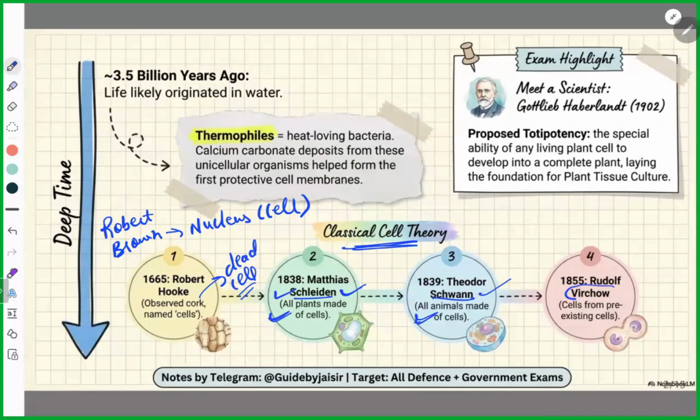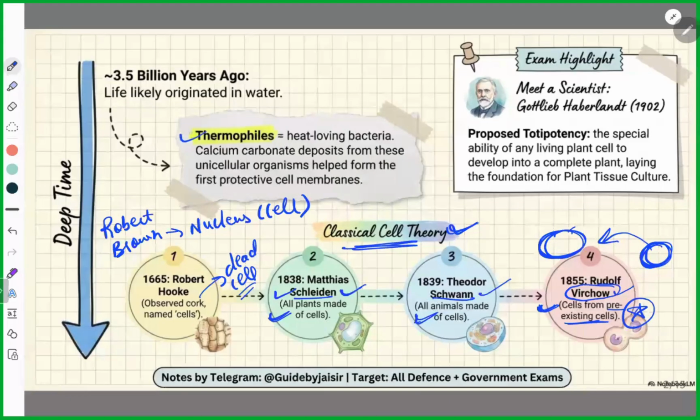Then next was Virchow. Virchow said that every cell is made from a pre-existing cell. So whatever cell we see right now, although it is very modified, there was a previous cell from which it developed. This line, that cells develop from pre-existing cells, was given by Virchow. It is again a part of your cell theory.